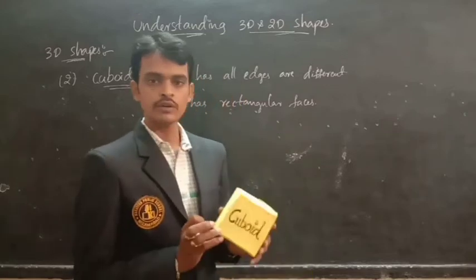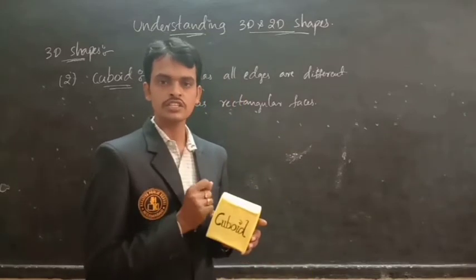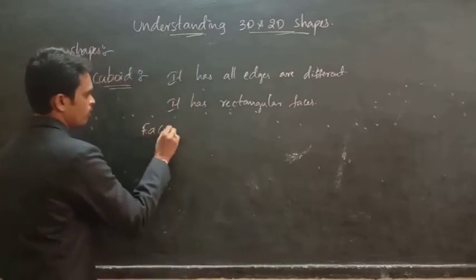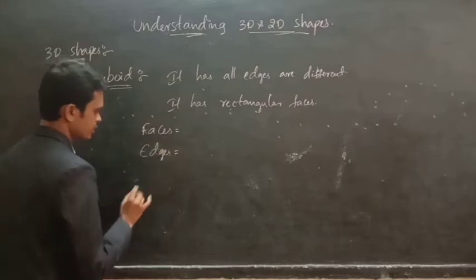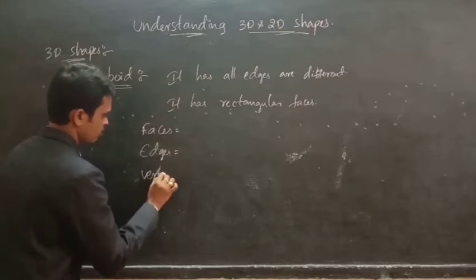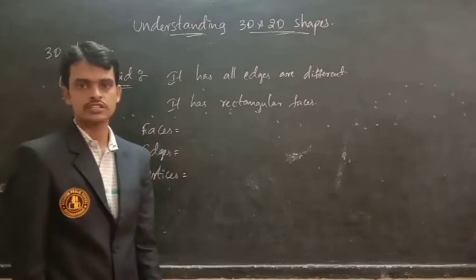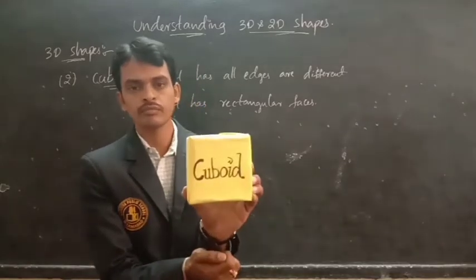Now let us find out how many faces, edges, vertices.